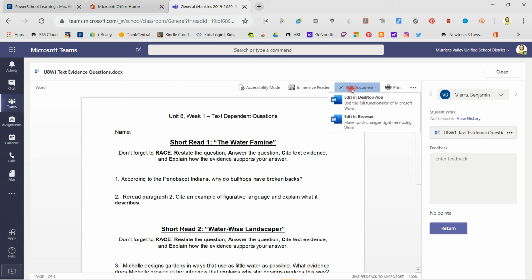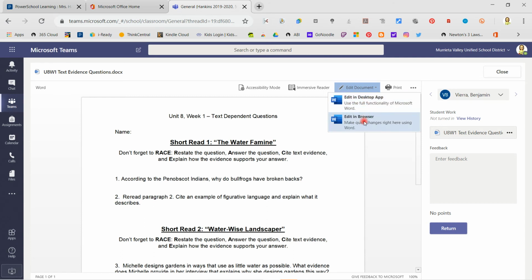Okay, so if you want to use basic features, I would go ahead and use the web app to type. You can copy and paste from another document if you want to. The desktop app is your full functioning if you have downloaded Word to your computer.